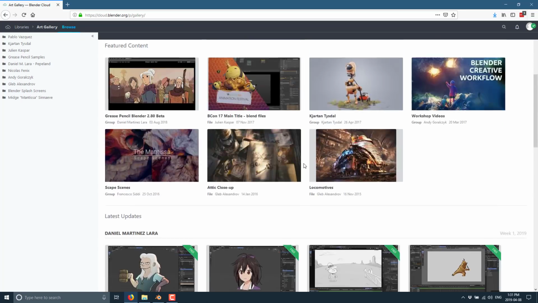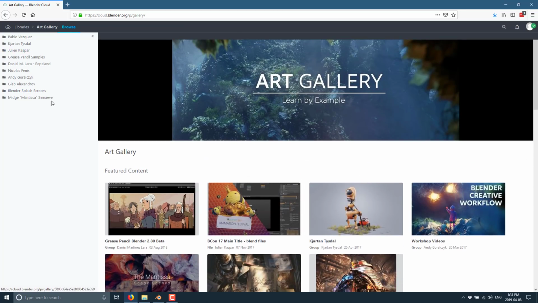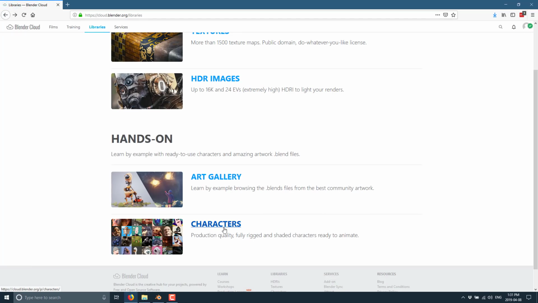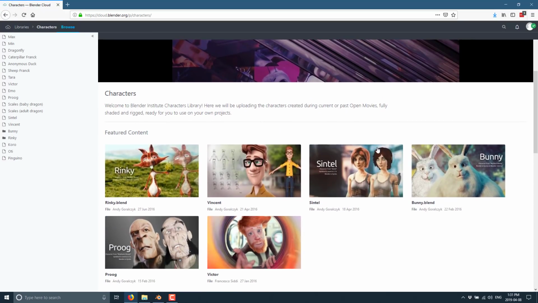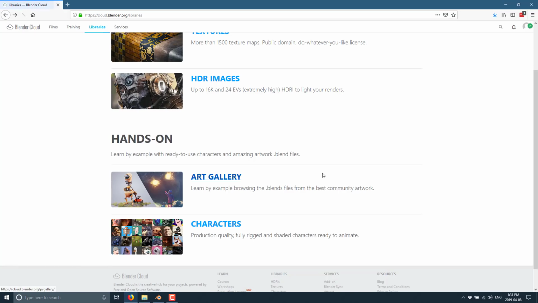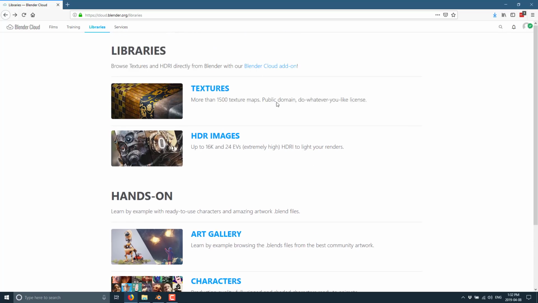And there's a fair number of them in here. So you've got them broken down by the artist. Then we've also got characters that you can pull down, fully rigged characters you can play with. Now, some of these are from the earlier assets we looked at, like Sintel or the bunny from Big Buck Bunny. But if you just want characters to get into and learn Blender animation, etc., you've got some great resources there.